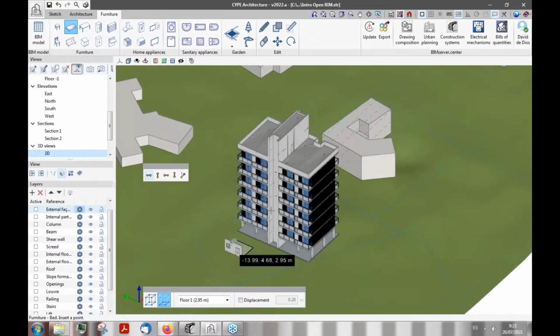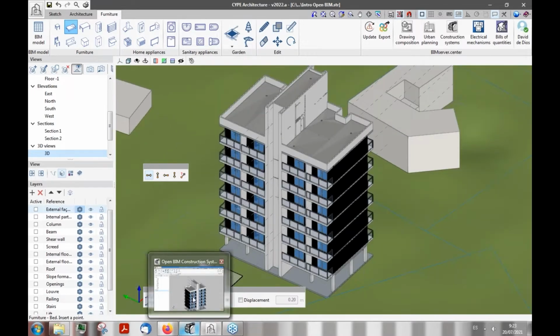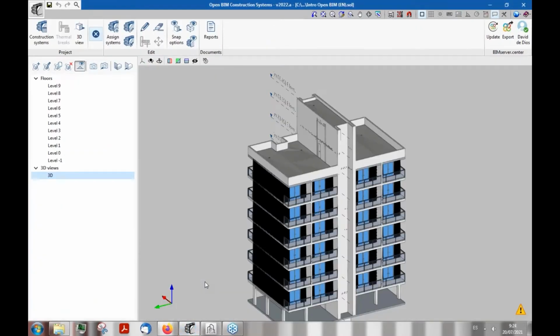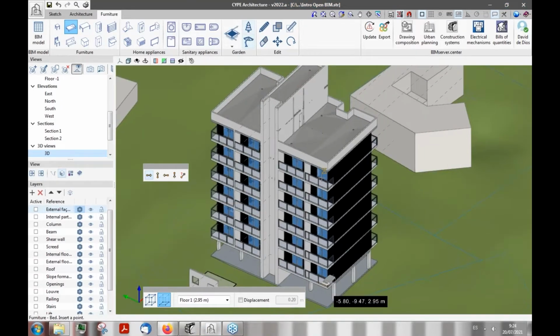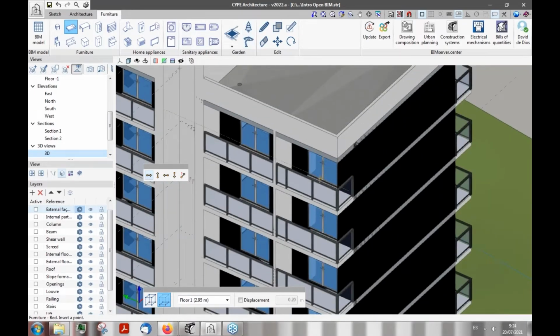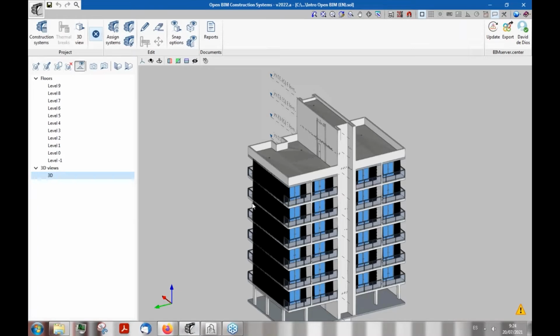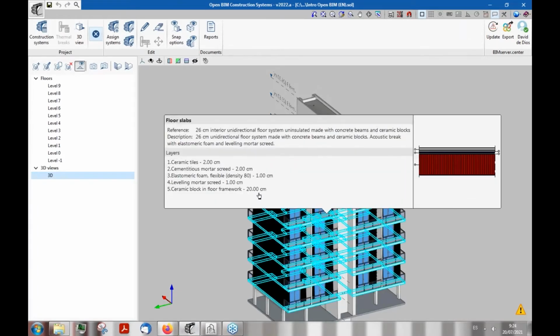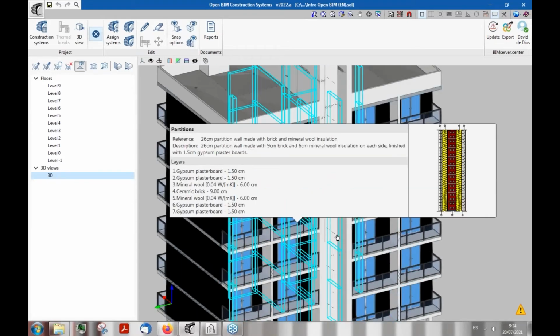Thank you, Alfonso. Now let's switch to Open BIM Construction Systems right here. And if you have paid attention, you will see that what we have set here in CYPE Architecture does not have any kind of construction definition, but instead it's basically a geometrical model of our building. Here in Open BIM Construction Systems, what we're going to do is turn our geometrical model into an architectural model with all the different layers of materials that we're going to use.